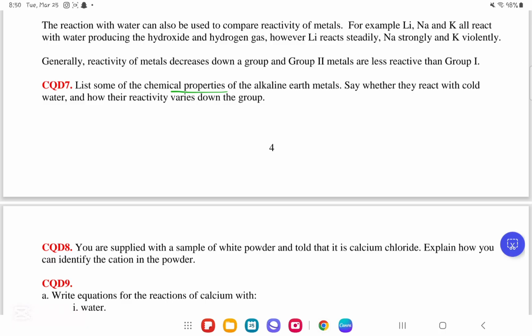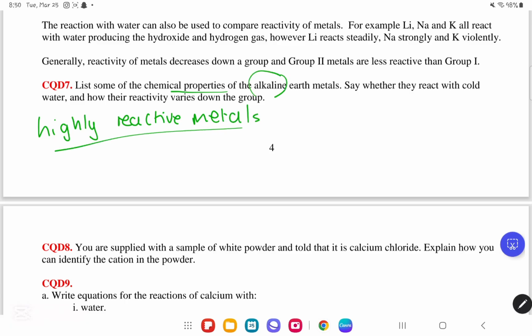So, chemical properties: they are highly reactive metals. This is the first chemical property of the alkaline metal. This is actually one of the only things that you can write for now, because they didn't give us more information in the notes. Now they told us, say whether they react with cold water.